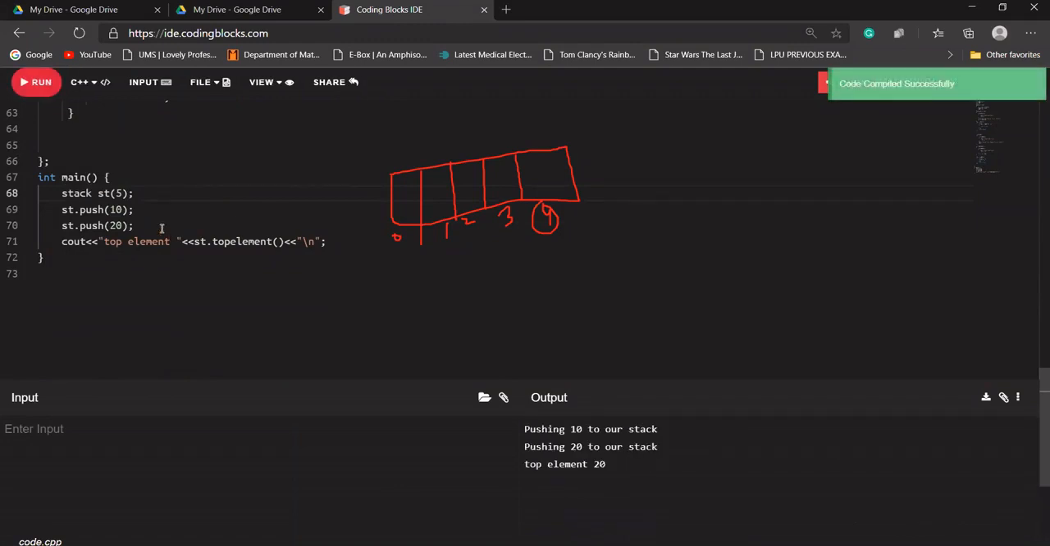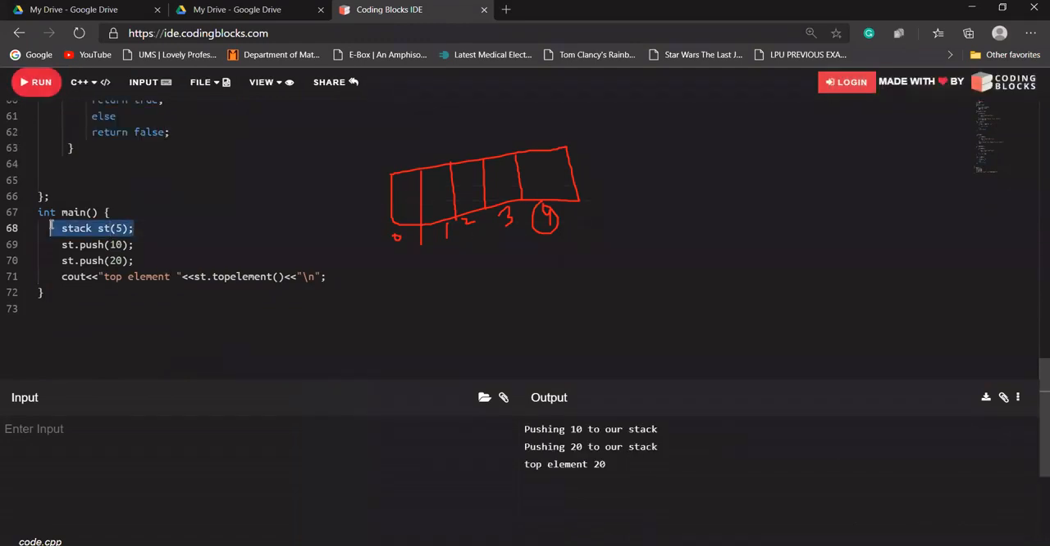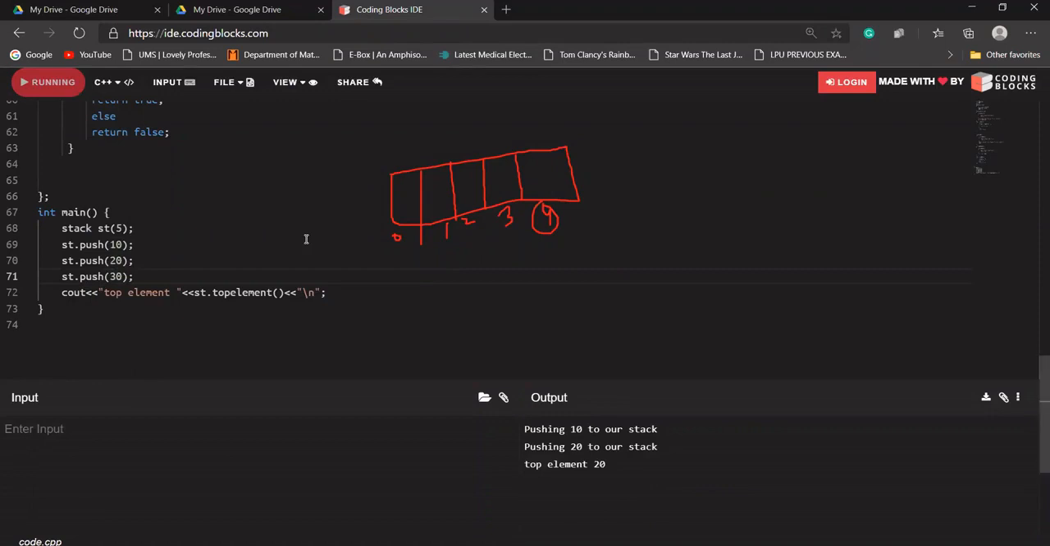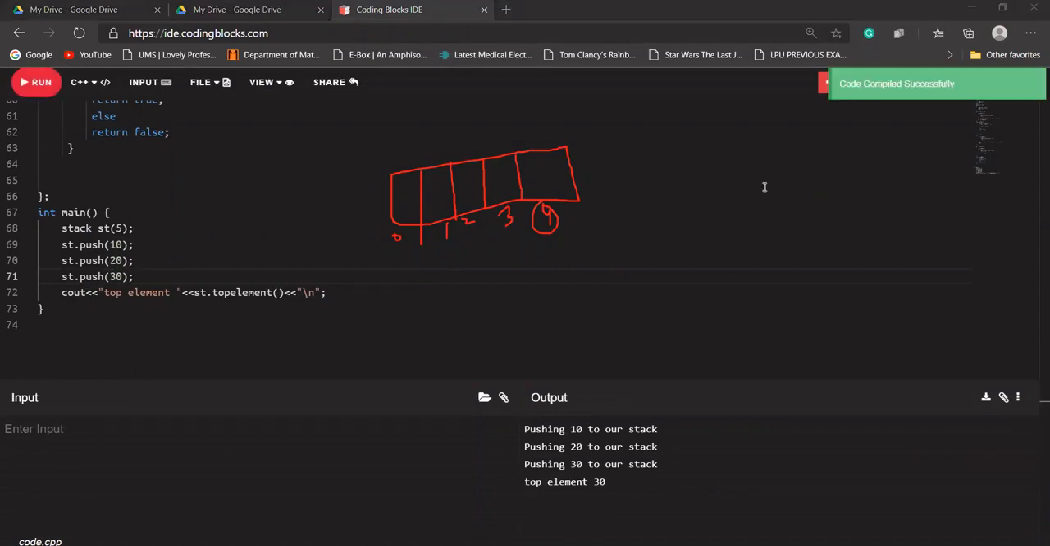Okay, what it is saying: a stack means this constructor will be called, a variable means an object will be created of type stack, and after that this push function will be called. This push function is pushing 10 to our stack, pushing 20 to our stack, and let's say st dot push 30 as well. Now what it should print: pushing 30 to our stack, and the top element will be 30, because the element that is added last will be our top element.